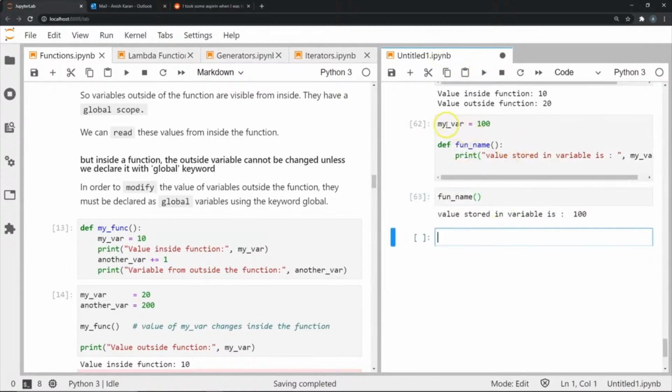As you can see, I stored a value 100 in myvar, and I've called it inside the function. This is because since I've defined it outside, I can use it inside as well.